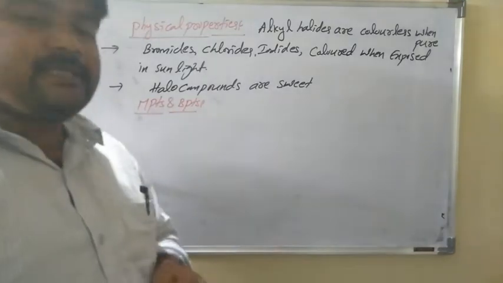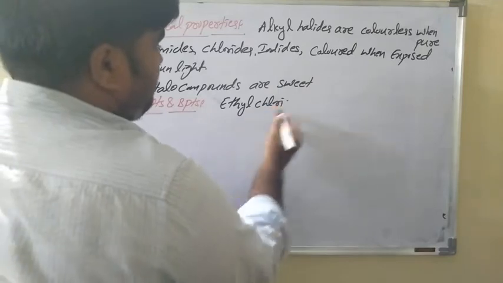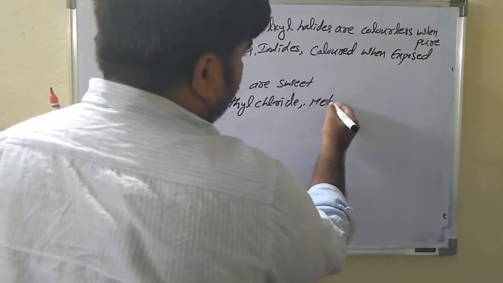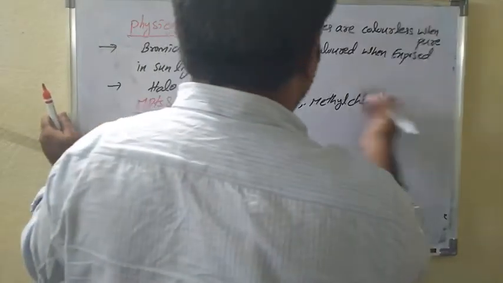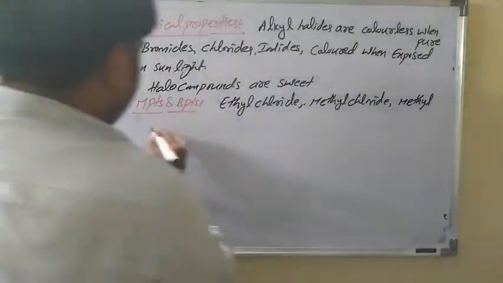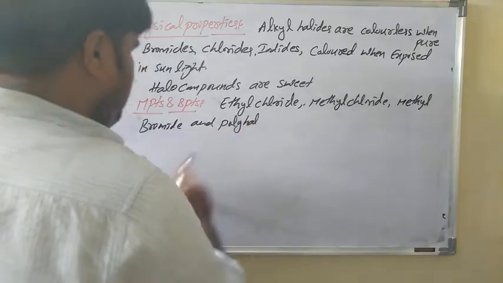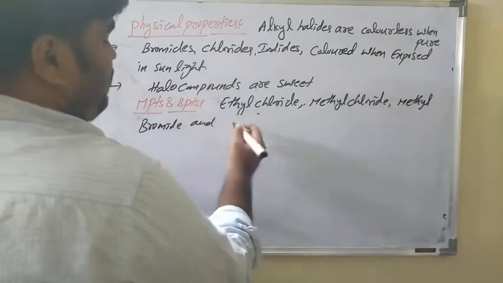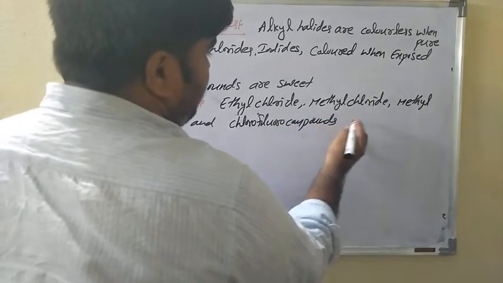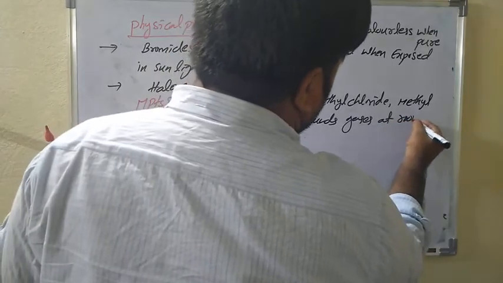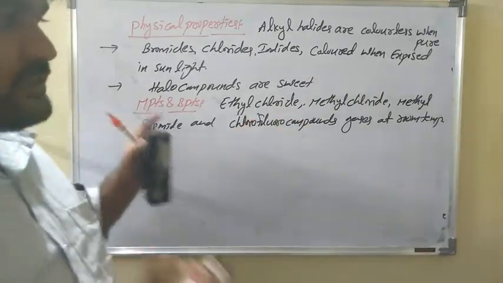Melting points and boiling points. Ethyl chloride, methyl chloride, methyl bromide, some polyhalo derivatives, and some chlorofluoro compounds are gases at room temperature.